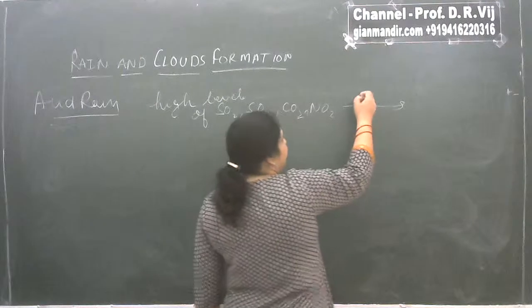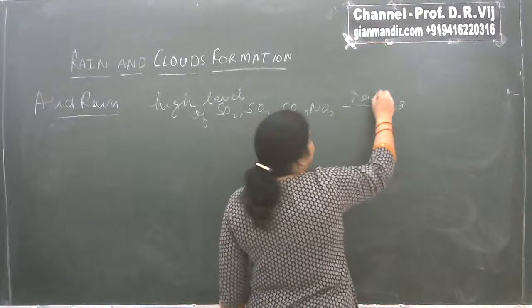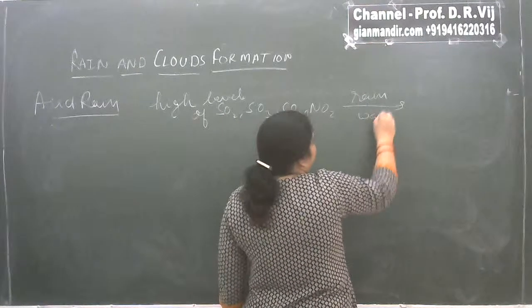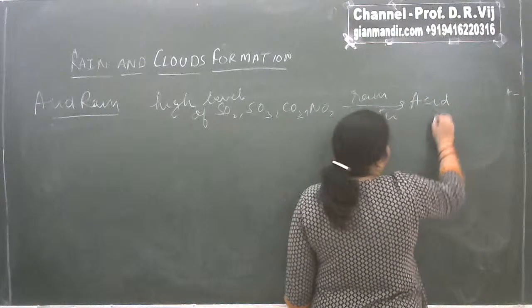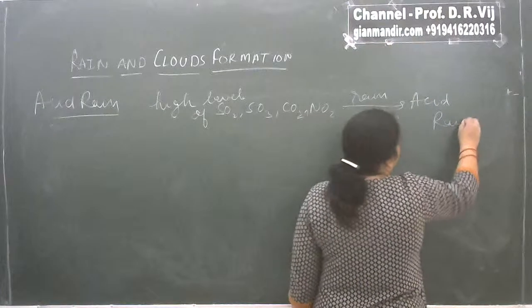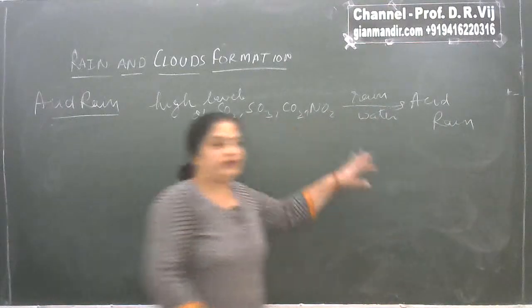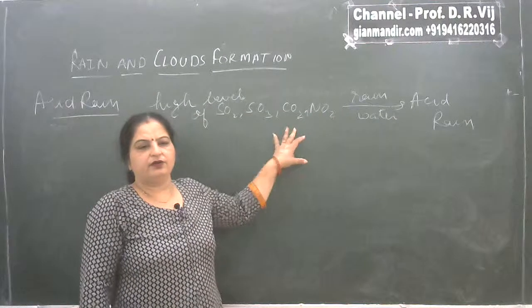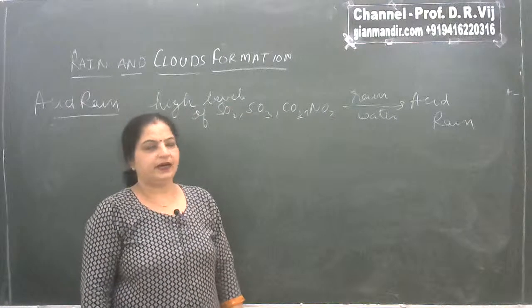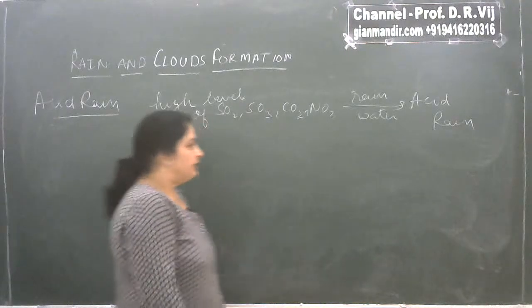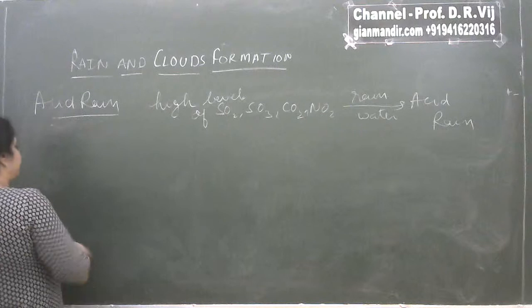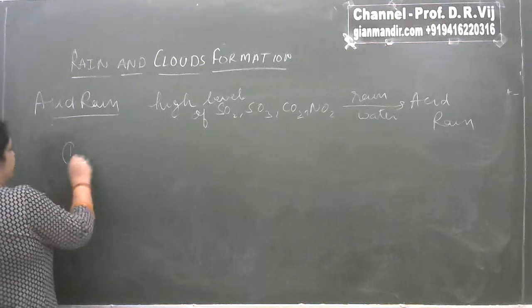And when it rains, they get dissolved in rainwater, causing acid rain. All these gases get dissolved in rainwater, making the water highly acidic, and this is known as acid rain. The effects of acid rain are again wide ranging.